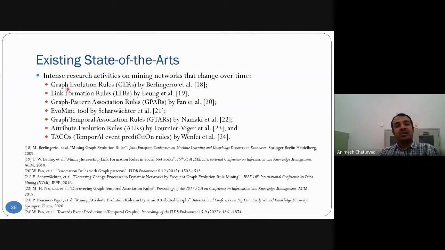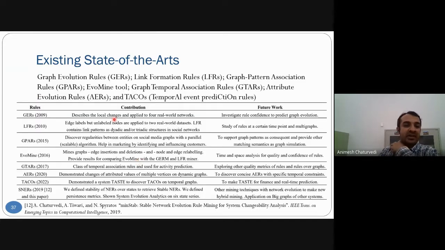Similar rules like GER, graph evolution rule, LFR, and GRAP were proposed earlier. These are the related works. In the table we have discussed the contribution of these rules in the sequential order in which they occur: 2009, 2010, 2015, then future works, and our previous publications related to this.